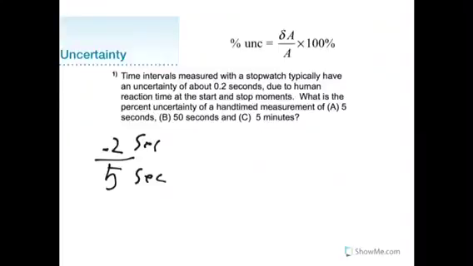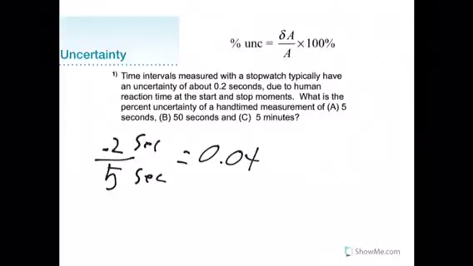So for A, we start by plugging 0.2 in as the top value and 5 in for the bottom value. Now we plug this into a calculator and we get 0.04. Now this is a decimal and we need to get this into a percentage, so we would multiply by 100 and this would equal 4%.